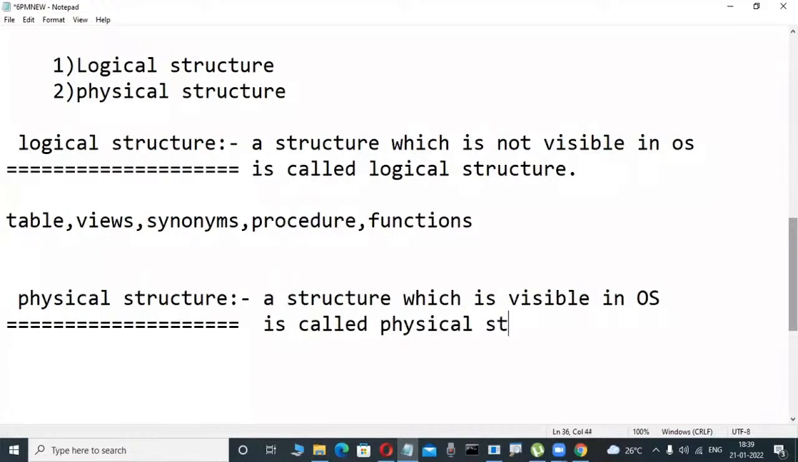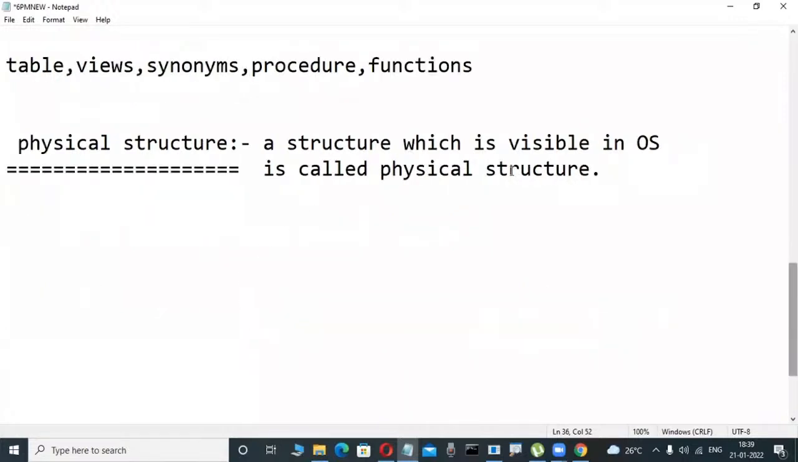Who are the persons working in this physical structure? It's a big concept. I'm telling you the definition side today, because I will tell you which definition is correct. A structure which is visible in the operating system is called a physical structure.